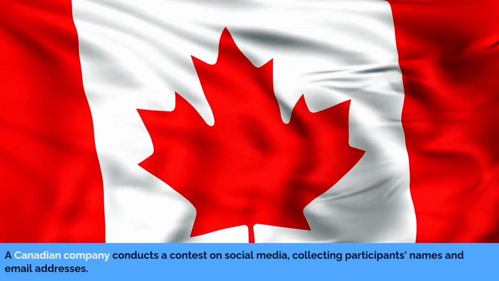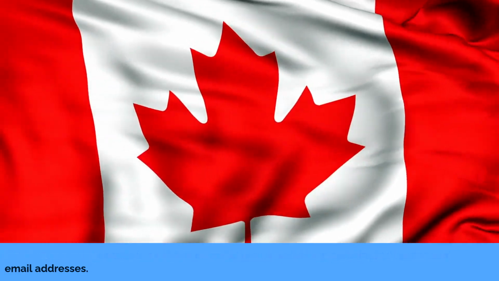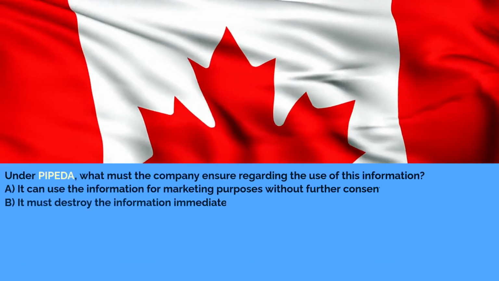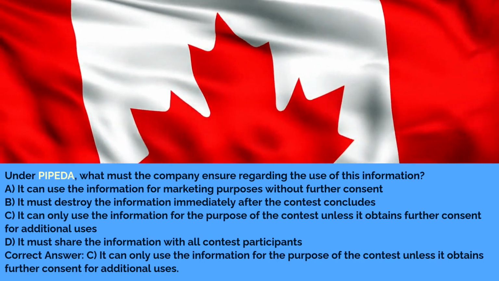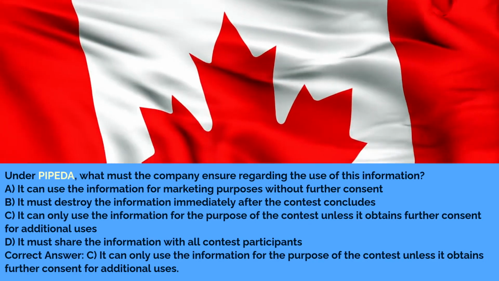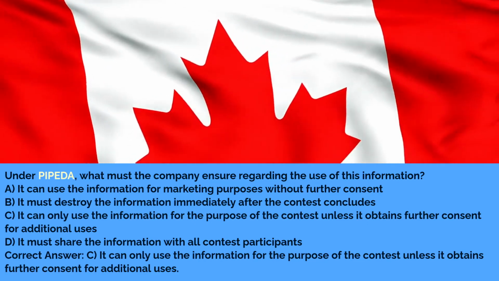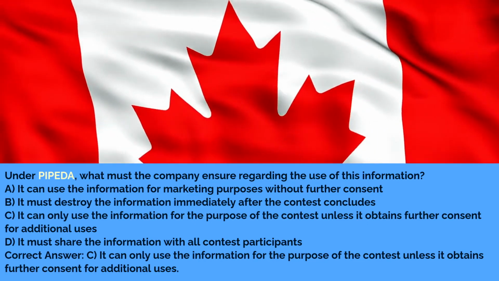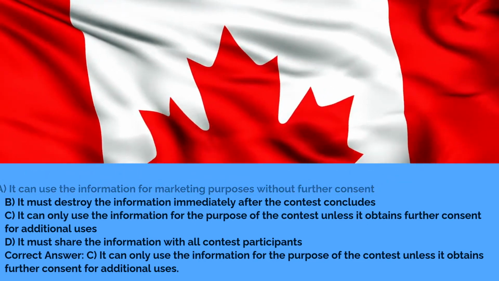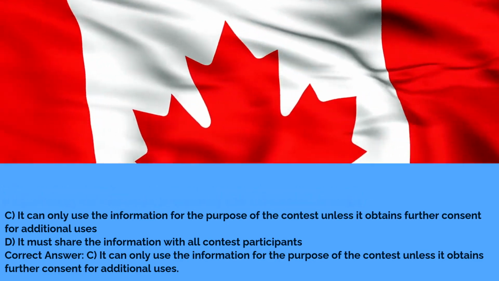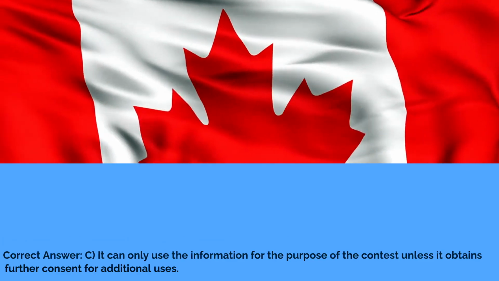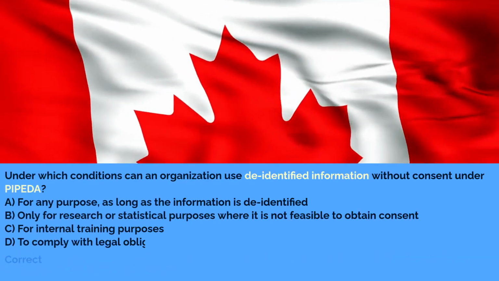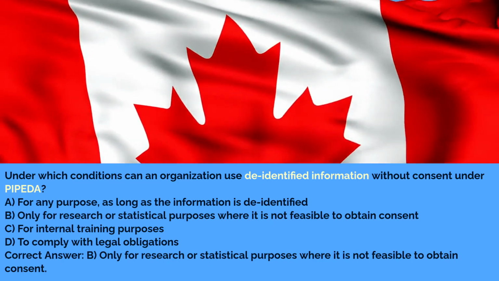A Canadian company conducts a contest on social media, collecting participants' names and email addresses. Under PIPEDA, what must the company ensure regarding the use of this information? A. It can use the information for marketing purposes without further consent. B. It must destroy the information immediately after the contest concludes. C. It can only use the information for the purpose of the contest unless it obtains further consent for additional uses. D. It must share the information with all contest participants. Correct answer: C. It can only use the information for the purpose of the contest unless it obtains further consent for additional uses. Under which conditions can an organization use de-identified information without consent under PIPEDA?